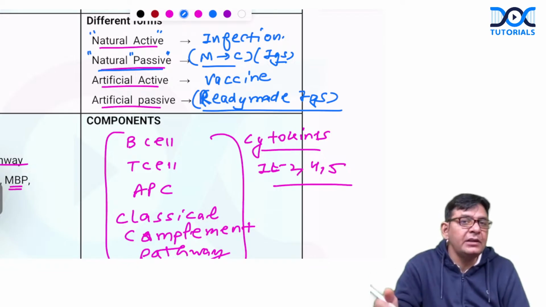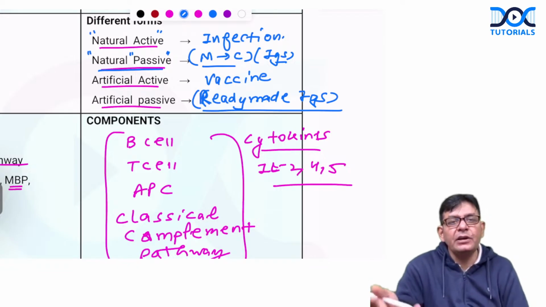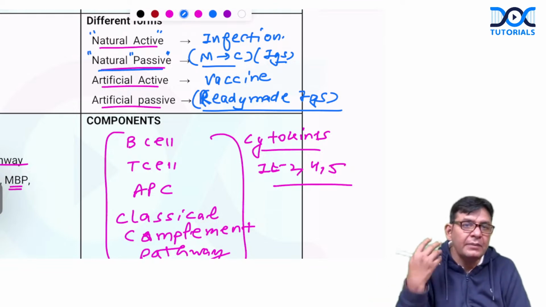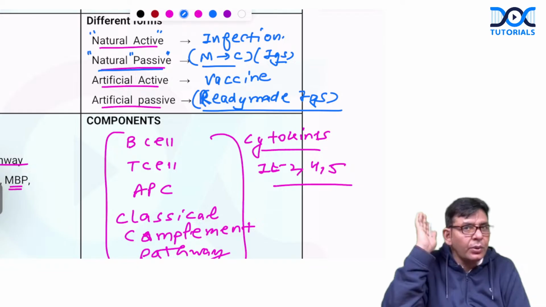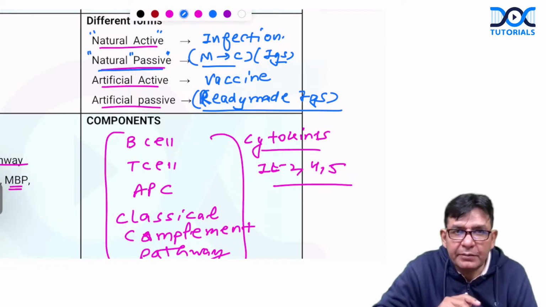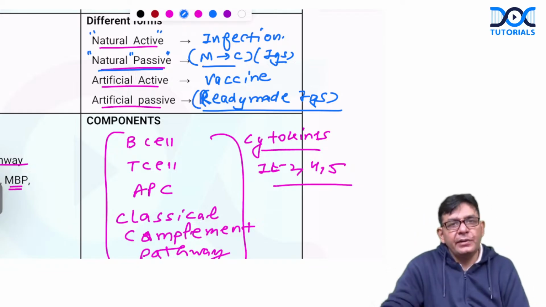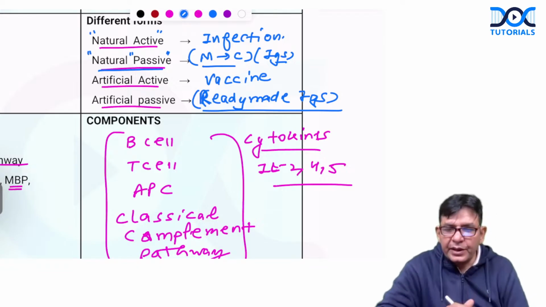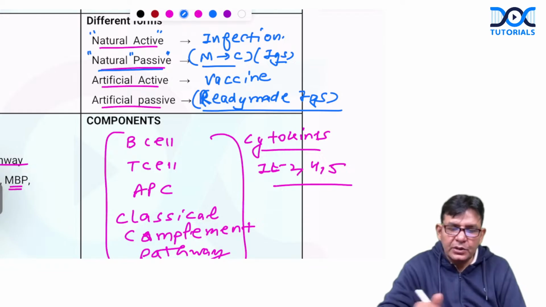Because if you give the vaccine, it will take time, a sufficient time of 2 to 3 days. In that particular time period, the virus will go and fix up. And once it's fixed, rabies has 100% mortality. Okay. So remember that particular component also.